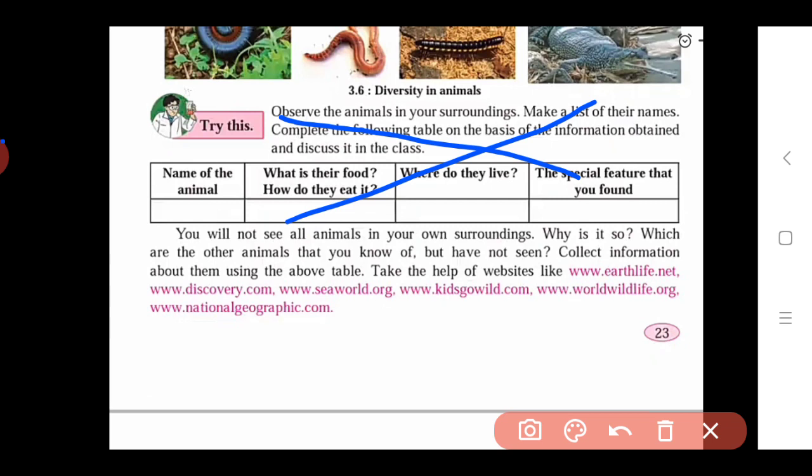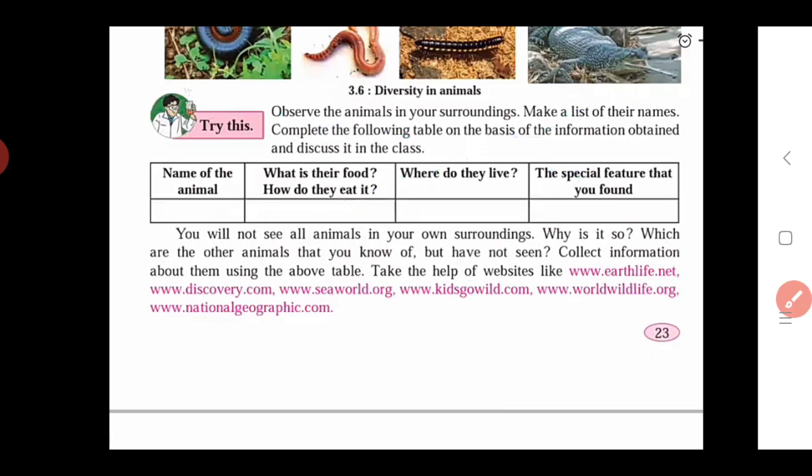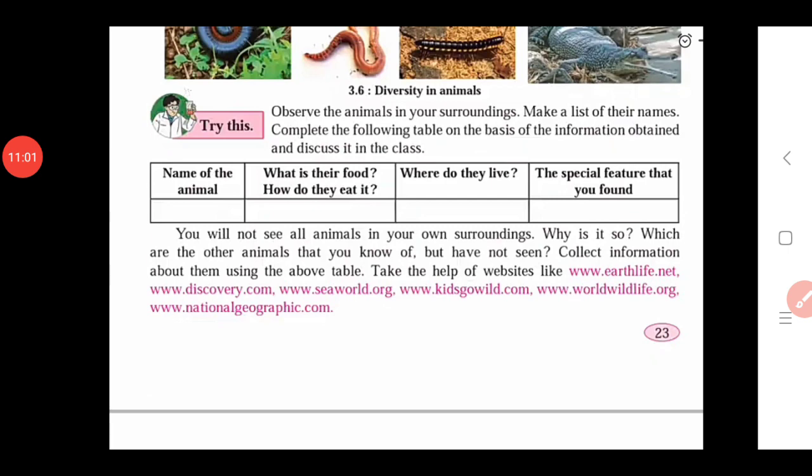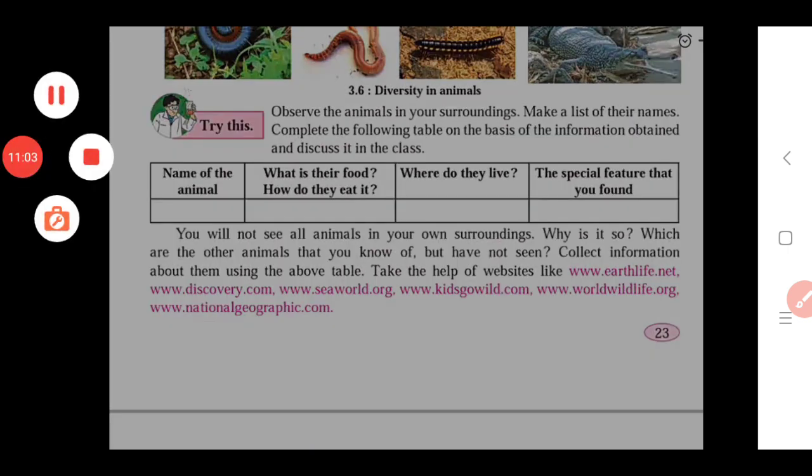We continue with our next point, that you will not see all animals in your surroundings. We will look at this concept.